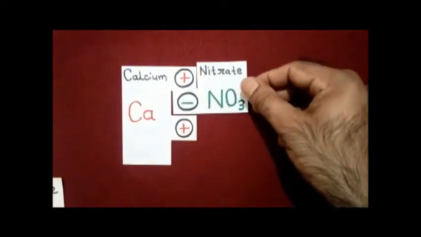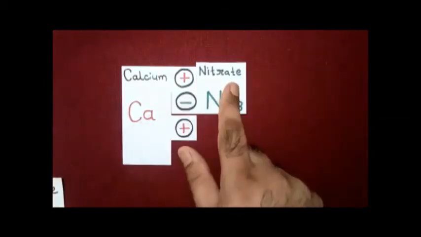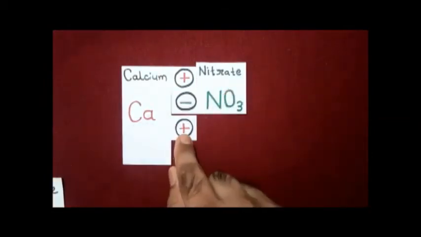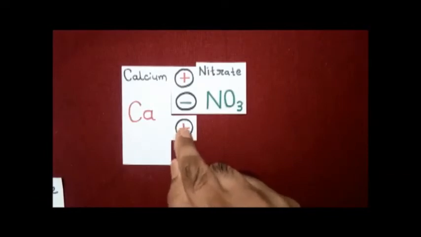We will take the same calcium with 2 charges, and this time we will form the chemical formula for calcium nitrate. We know that the nitrate ion also has a single negative charge on it. One more charge is there, so we have to neutralize that also.